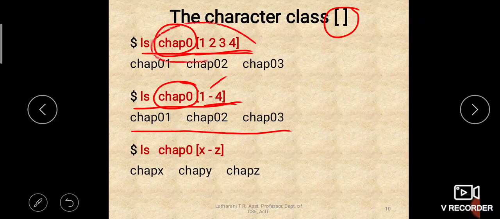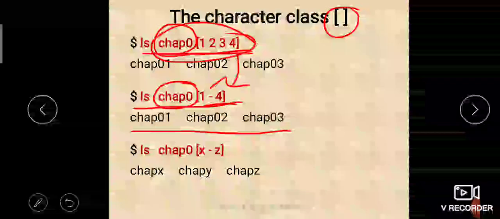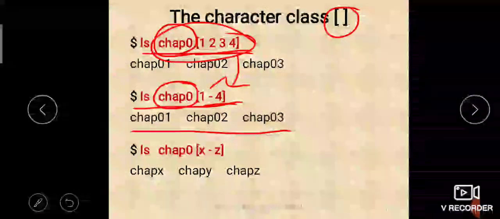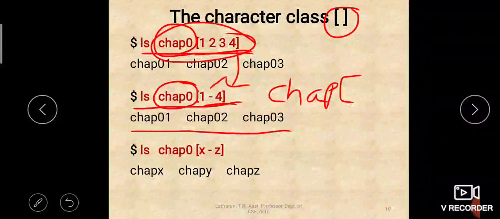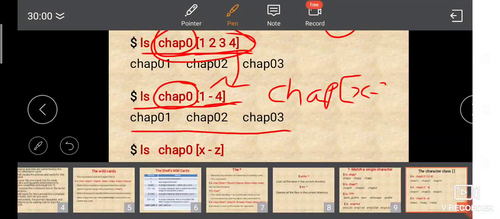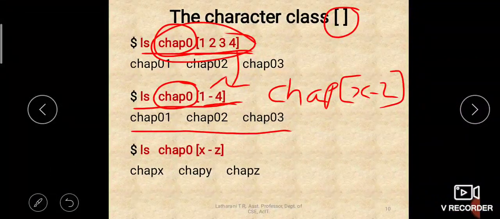Rather than writing this entire thing, you can write it like this. Both are the same. You can write A to Z also, X to Z also. If you write ls chap within the character class X to Z, then chapx, chapy, chapz will be displayed. The file name should start with chap and be followed by any one character in the range x to z.